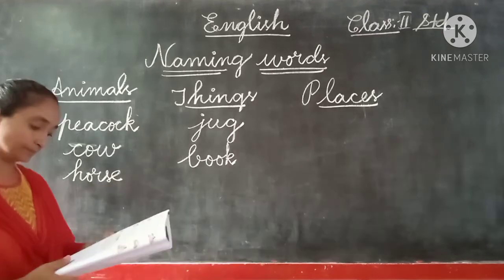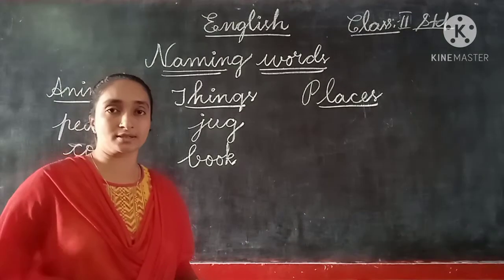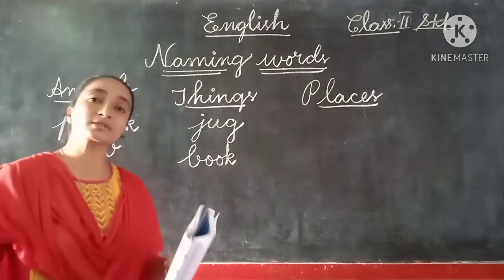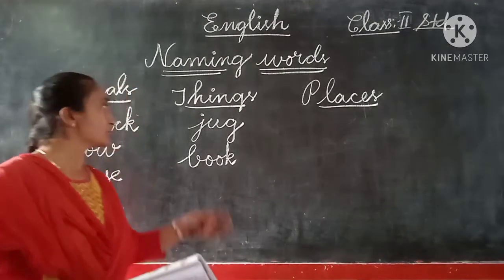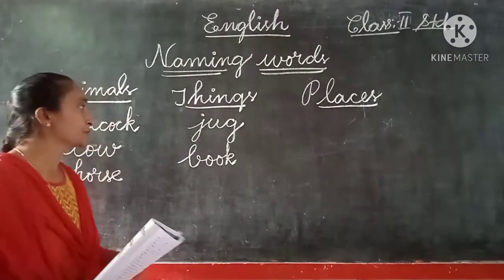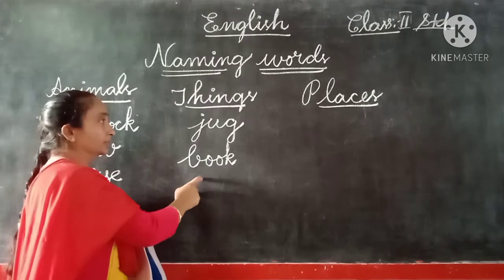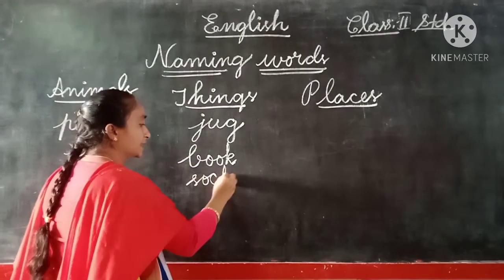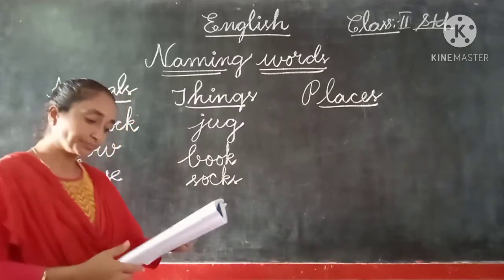H-O-R-S-E, horse. And then socks, S-O-C-K-S. Socks is not a place and not an animal, so it is a thing. You can write it in the thing column, children: S-O-C-K-S, socks.